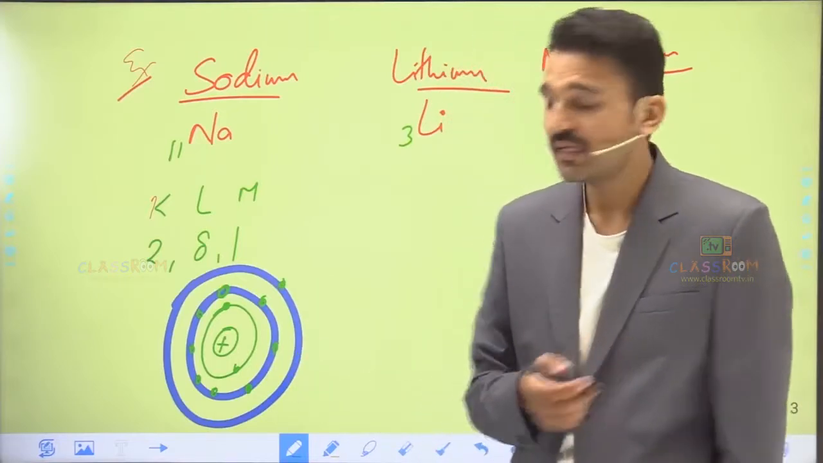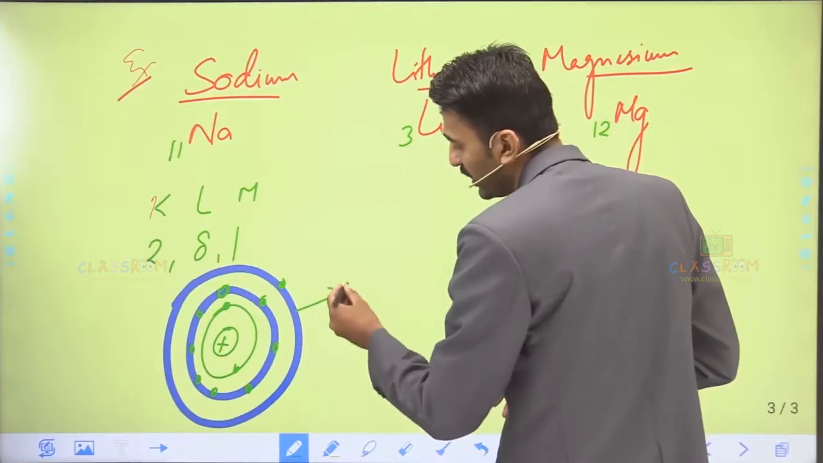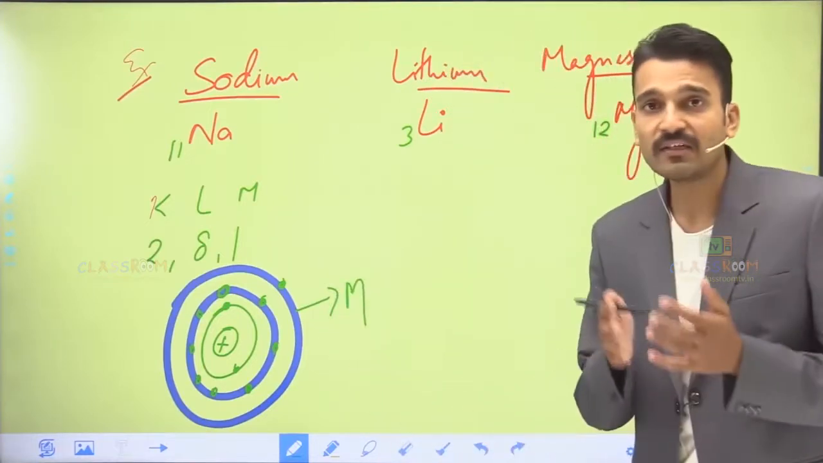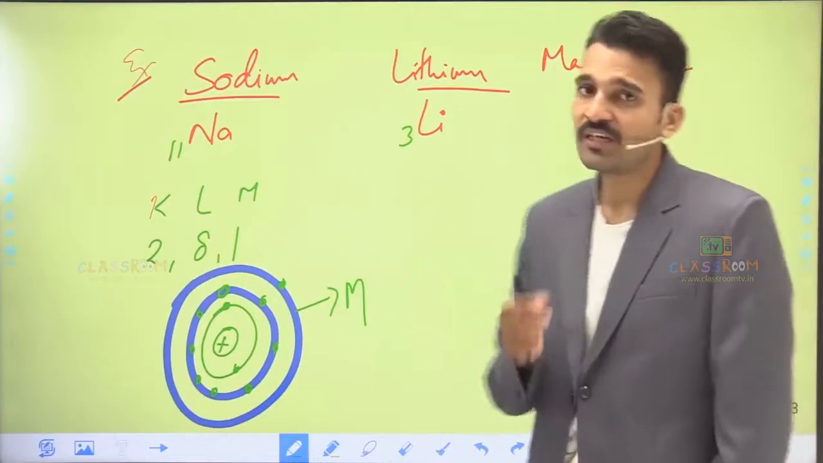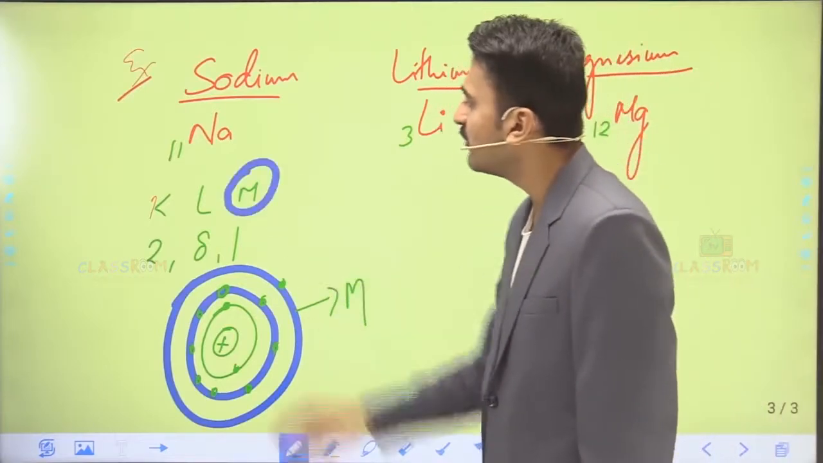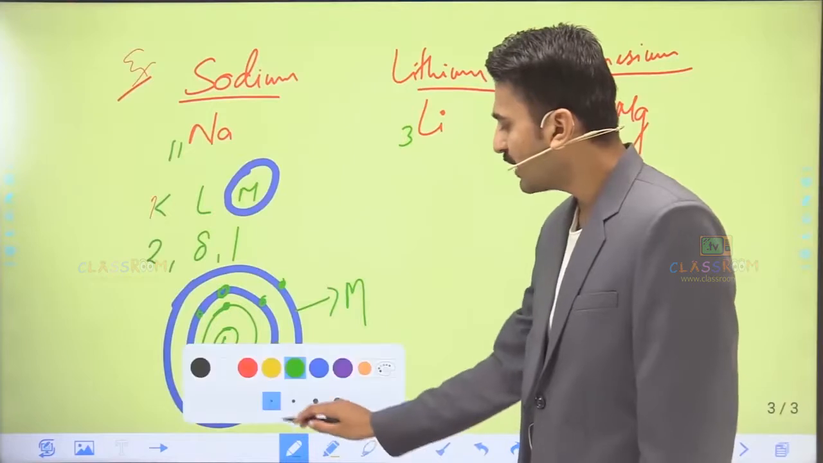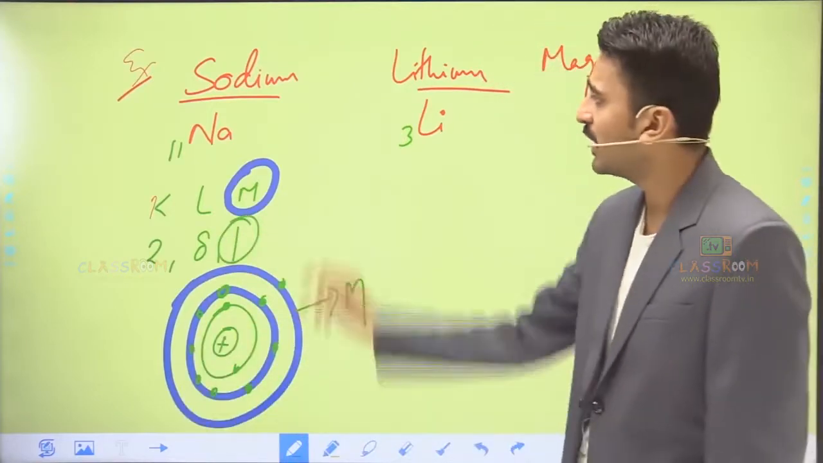So what does this mean? It simply means that this particular shell, the M shell, is the valence shell, and the electron present in the valence shell is known as the valence electron. So for sodium, the M shell is the valence shell, and the electron present in this particular shell is known as the valence electron.